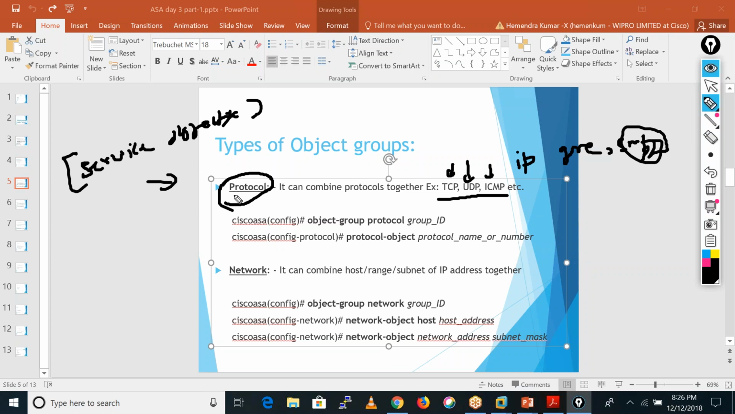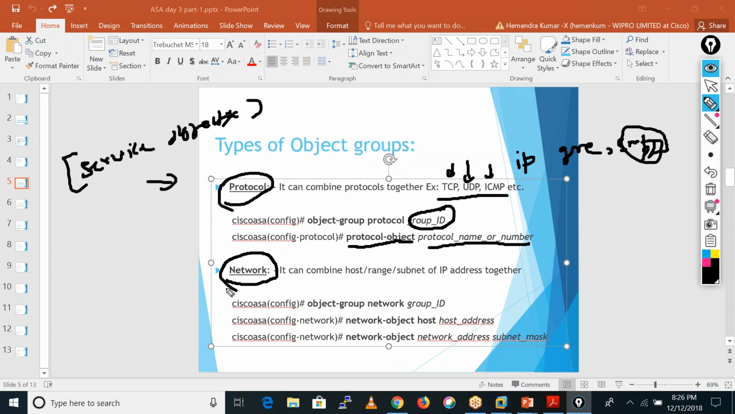In service objects, we have the protocol kind of object group. This is the format to write a particular object group: object-group, then protocol. After that, we need to define the group name. It's not an ID, it's a name. After we give the protocol object, we can define the name of the protocol like TCP, UDP, ICMP, any.